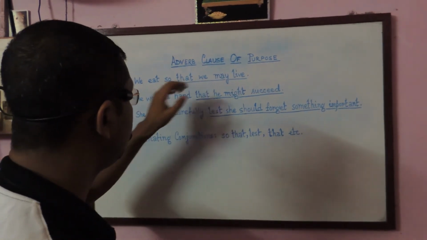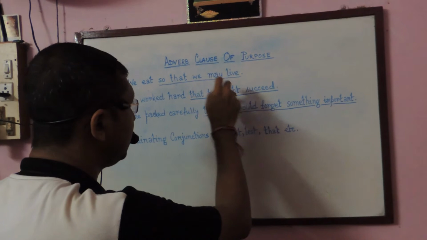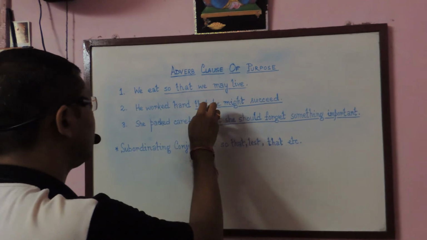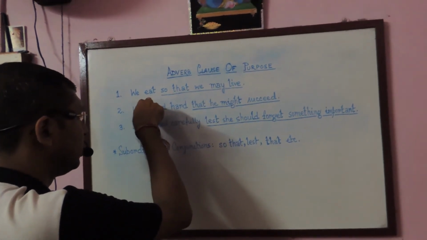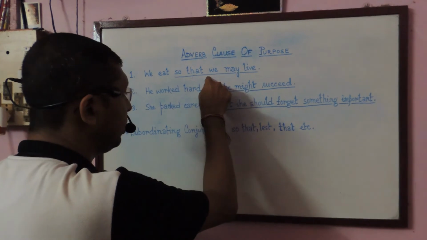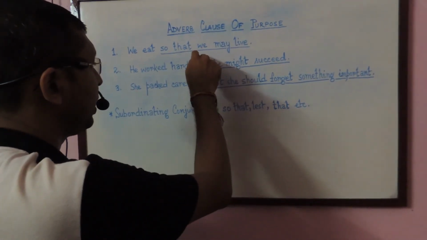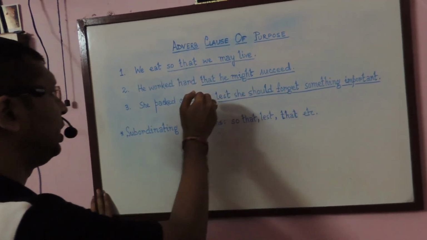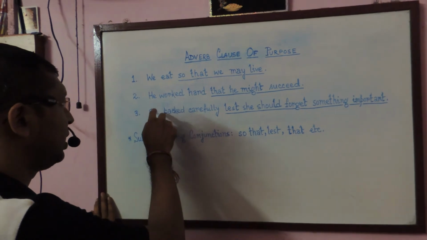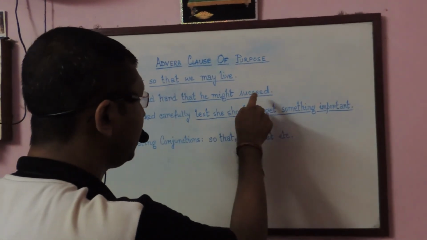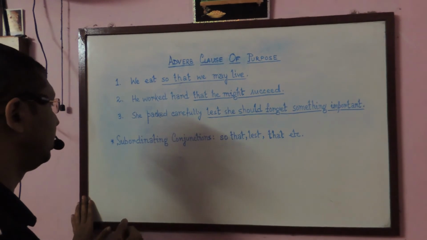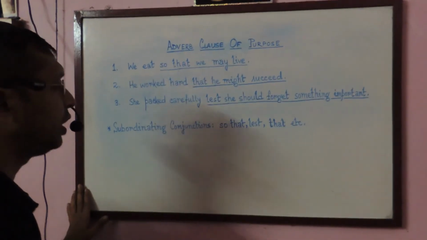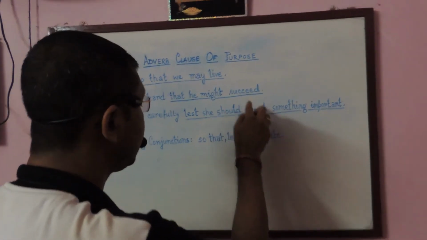So this is the part, meaning it is actually making a complete sense, and it is a clause, and it is also describing the purpose of the verb eat. So we can easily understand, or we may rather consider it as an adverb clause of purpose. Similarly, if we consider the second sentence, he worked hard that he might succeed. If you ask the question, to what purpose did he work hard? Your answer will be that he might succeed.